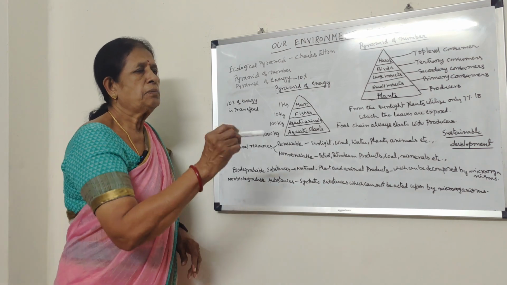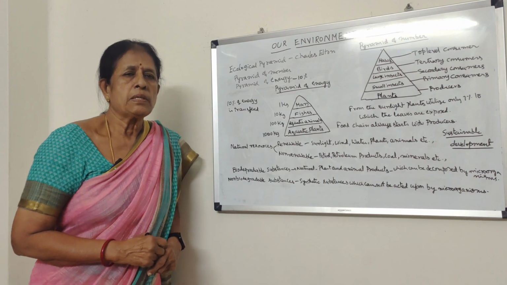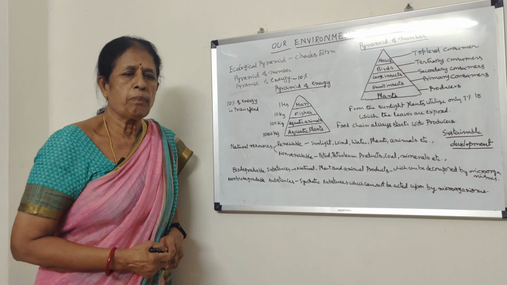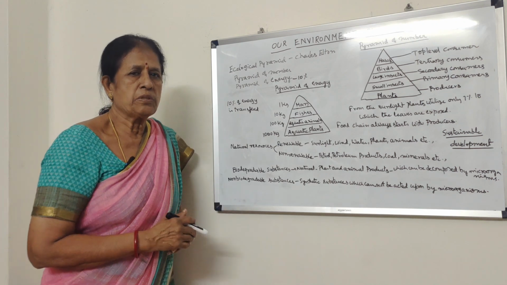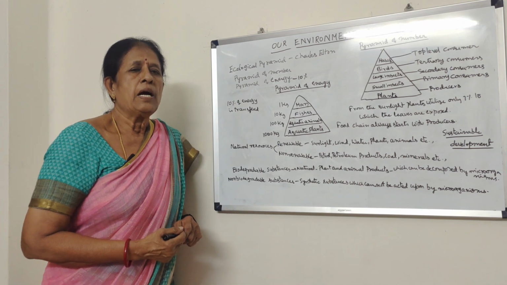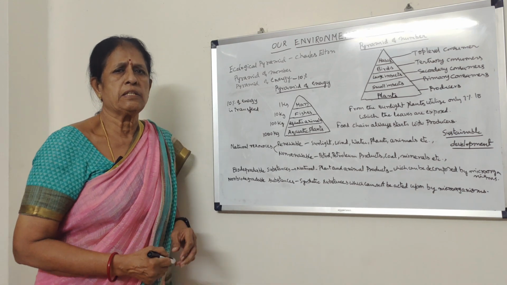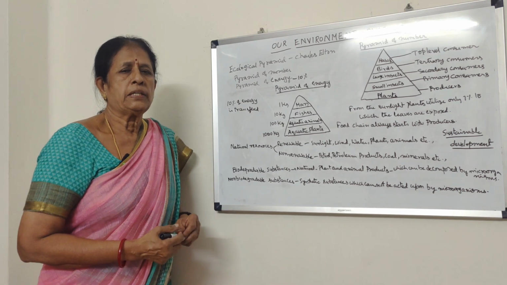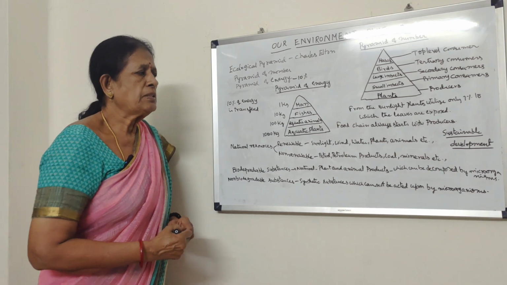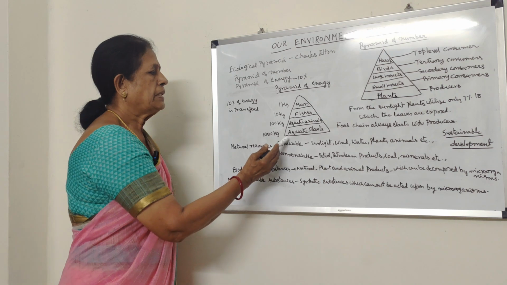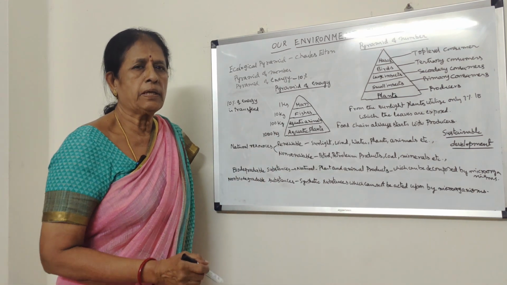And then it is consumed by the primary consumer, that is herbivorous animals. Herbivorous animals cannot eat the entire plant. They can eat only a part of the plant, that is leaves and tender branches, and most of the plant body is left as it is. The roots, the stem, the thick branches cannot be consumed by the primary consumers. So only 10% of energy is transferred to the next trophic level.